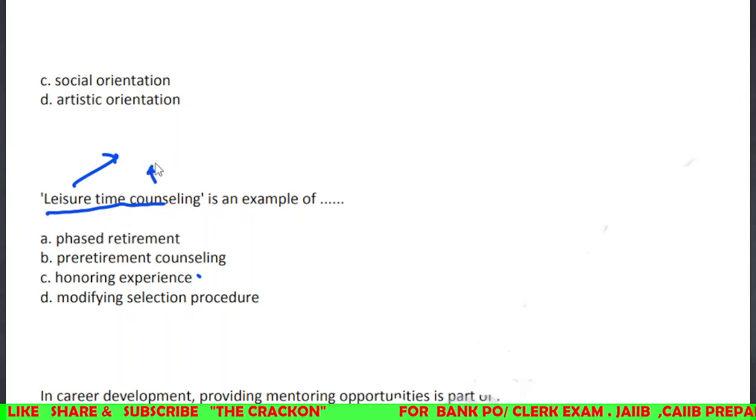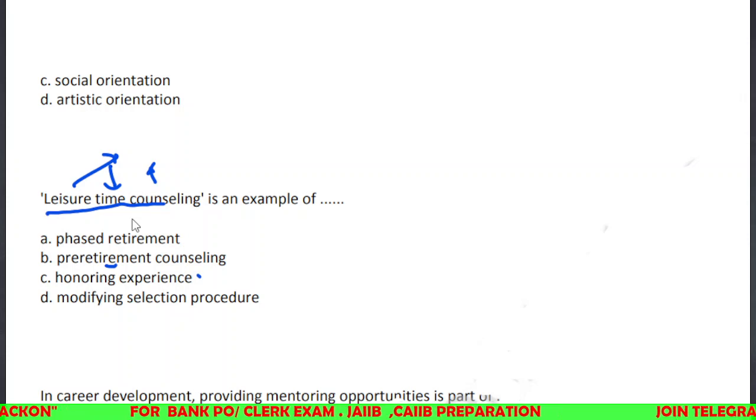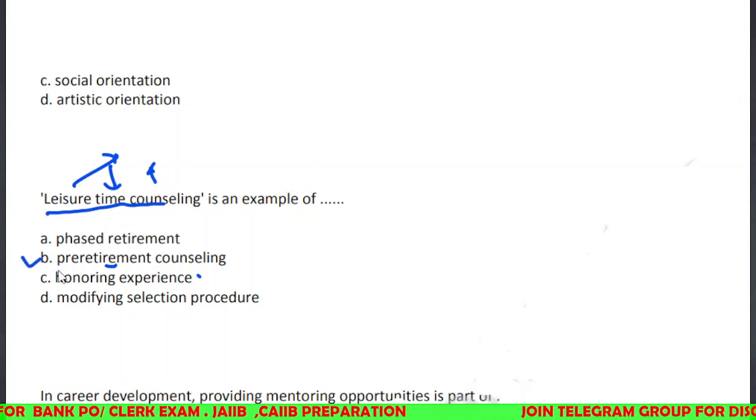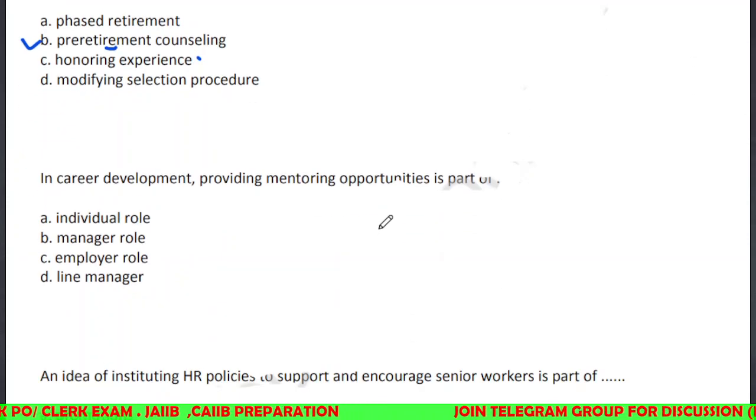So the main purpose of this counseling is this, right? So it's related with the retirement, and before retirement this leisure time counseling is done to make the employees or whoever aware, to enjoy their leisure time or use their leisure time effectively as well, right? So it's like pre-retirement counseling. So we'll see the last one for today's class.